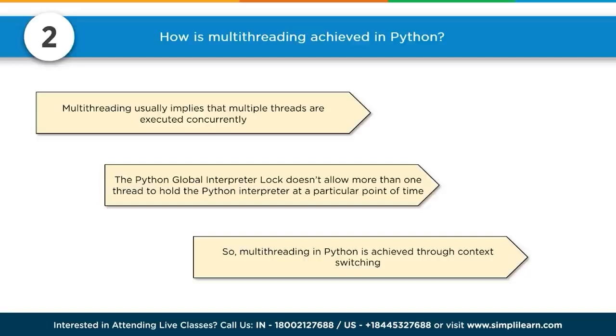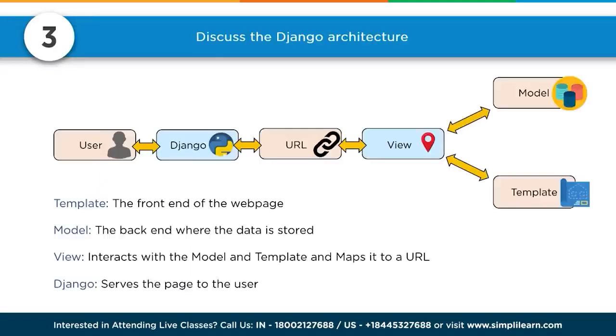Number 3, discuss the Django architecture. The first thing to know is that Django is a web service, a way to build your web pages basically. When you look at the architecture, you can see here we have a nice model drawn out where the user initiates the Django, which initiates the URL, which initiates the view, what they're going to view, and you have your model and your template.